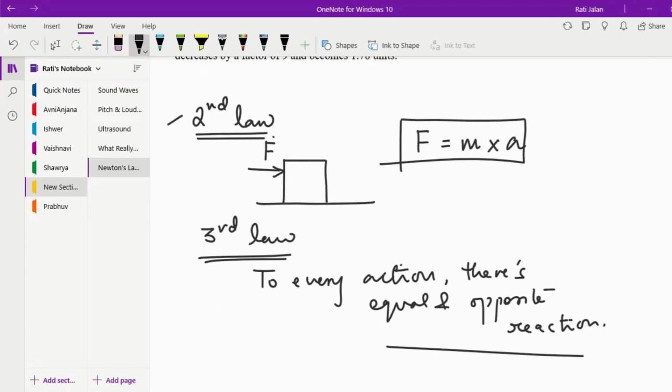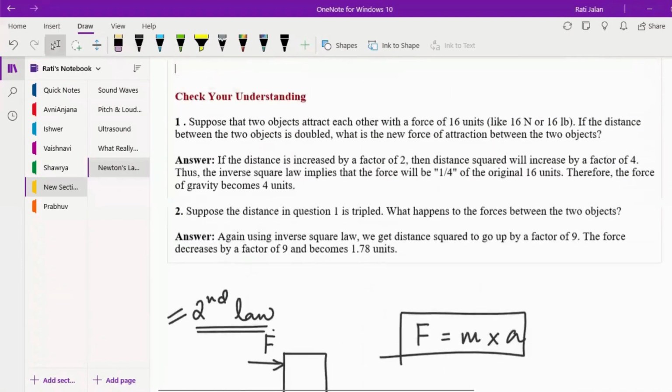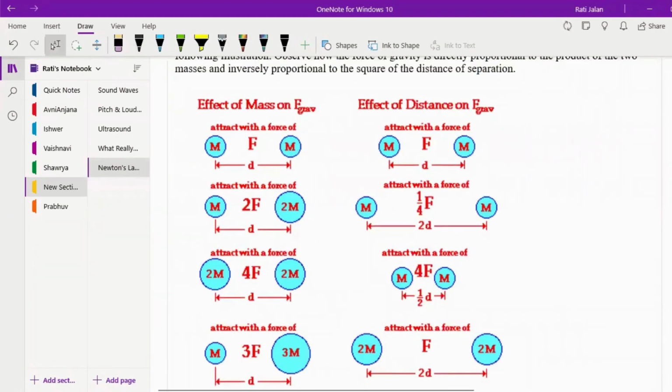So he is going to use both of these, the second and the third law, and combine them into this law. Okay, so don't worry about it. Right now, we'll just talk about what this law says and everything. And later we can see.